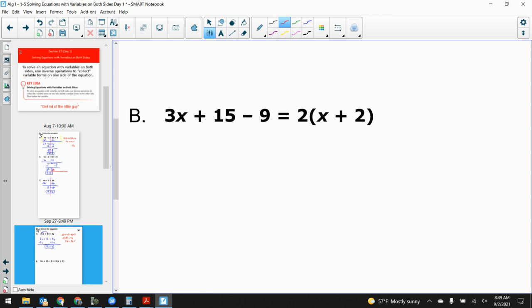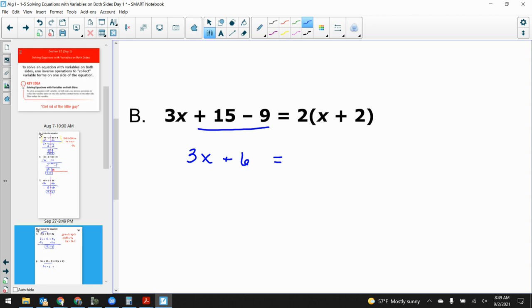Okay. So how do I simplify the left side? Danielle? You subtract 9 from 15. Good. I combine like terms. Remember that I'm not going to use inverse operations. I'm only working on one side of the equal sign right now. Don't add 9 to the 15. No. We want to subtract it away. So plus 6. Now, I'm okay with you simplifying the left side and the right side at the same time. Just keep them separate.